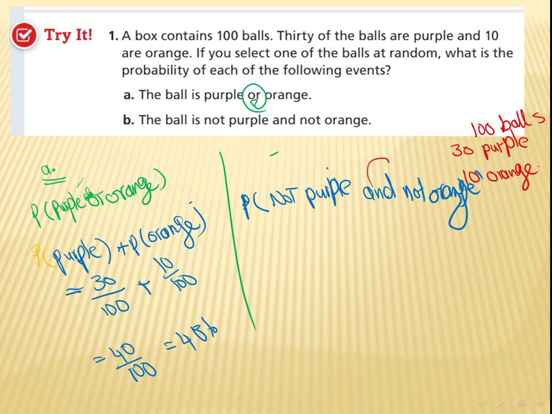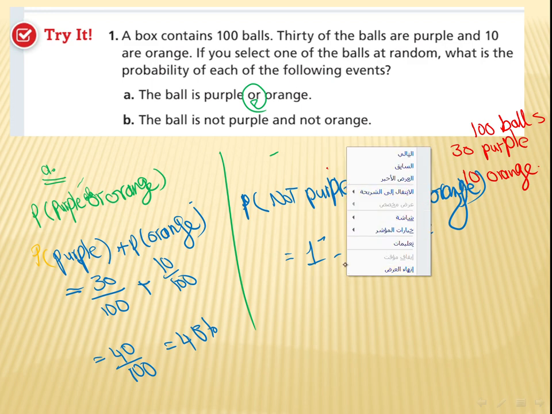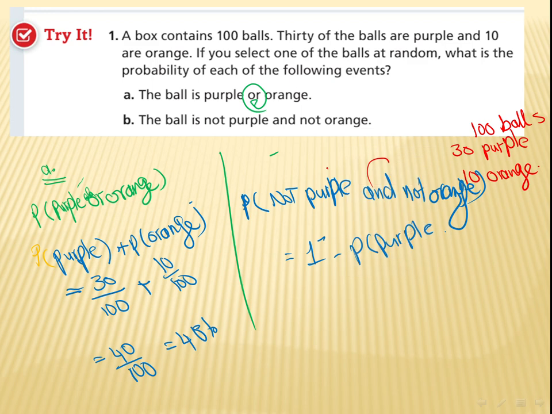It's going to be simply 1 minus the probability of getting purple plus the probability of orange.